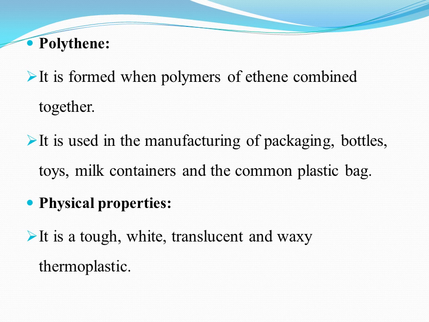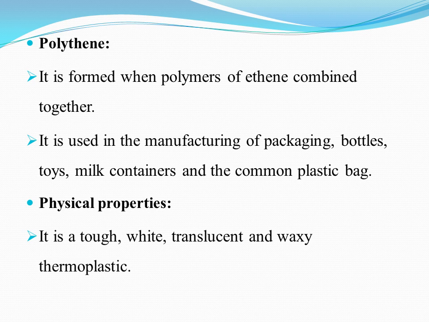Polythene. It is formed when polymers of ethene combine together. So polythene is formed by the combination of thousands of ethene molecules. Ethene is an organic chemical compound. It is used in the manufacturing of packaging, bottles, toys, milk containers, and the common plastic bags. These are some of the applications of polythene.